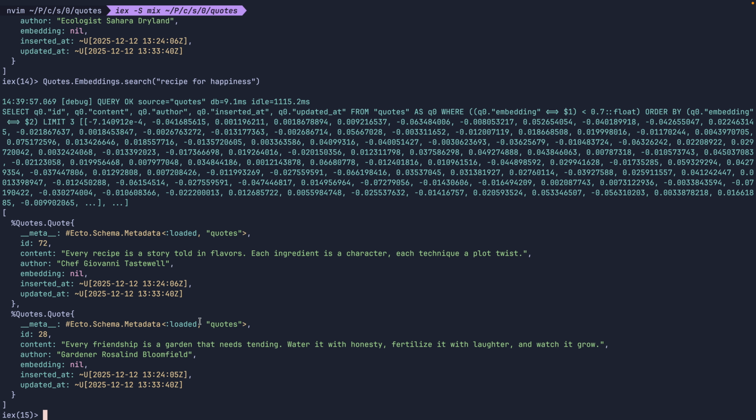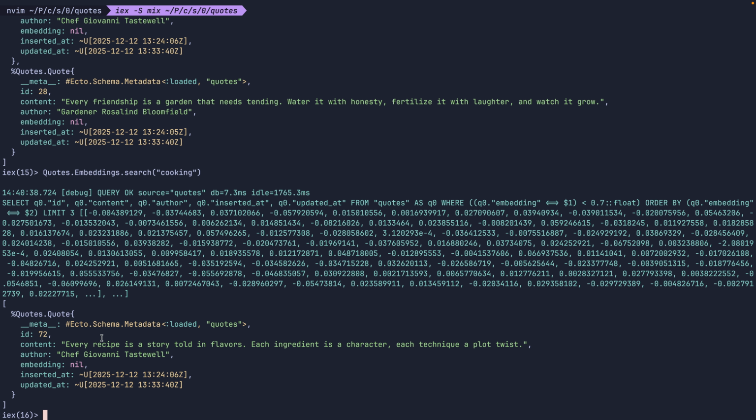The whole point of semantic search, though, is that words used in our query don't need to match words in our results. So, for example, having that first quote about recipe, flavors, and ingredients, we could try searching for something like "cooking." And it still returns the very same quote.